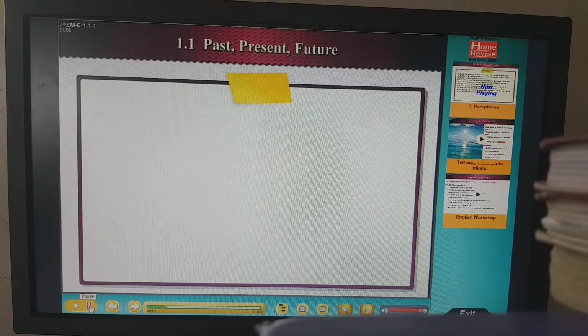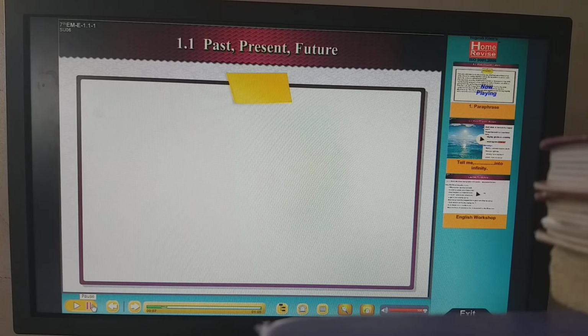So, this poem, Past, Present, Future, is in a conversation form. Here, the poetess asks a small smiling child, the happy child, how your past was, how your present was, and how your future will be. Past, present, future, you must have already learned in tenses. If we relate this to a student's life, then standard 6th was your past, standard 7th is your present, and standard 8th is your future.